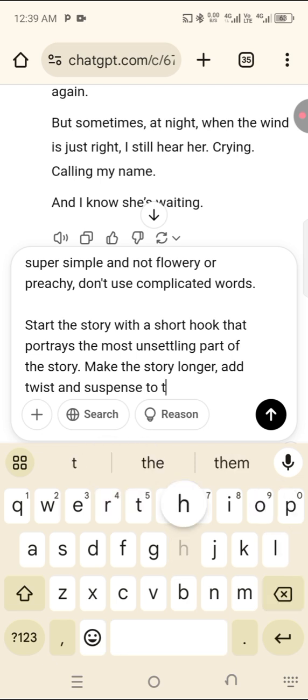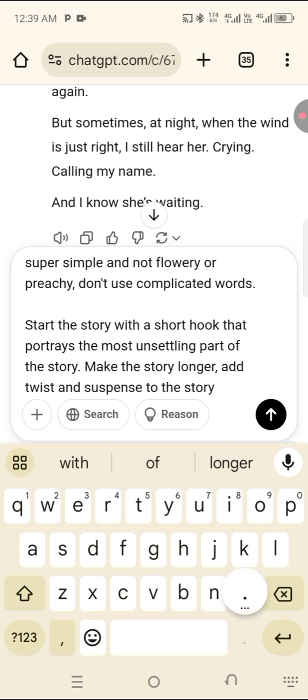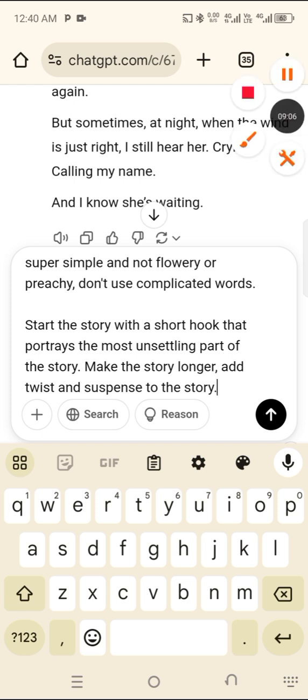Those are the things that make up an interesting story. Make the story longer, add twist and suspense to the story. Okay, or you can even add something like a cliffhanger. I told you the meaning of a cliffhanger.